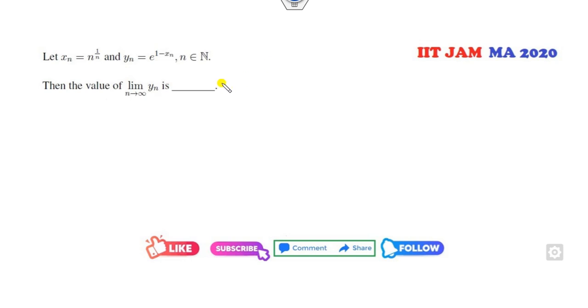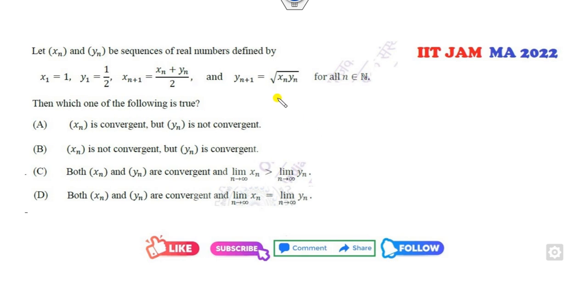Okay, look at this one. Limit of yn. Yn is 1 minus limit of xn. Fine. So what is the limit of this value? It always goes to 1. So this value is 1, and 1 minus 1 is 0. The right answer is 1 is the correct answer. This is the same question as I explained to you earlier.